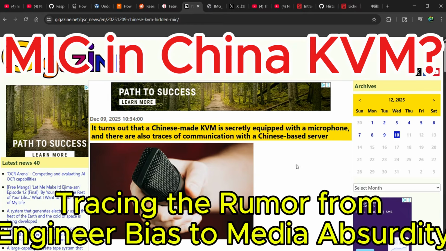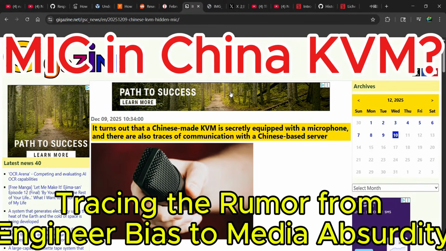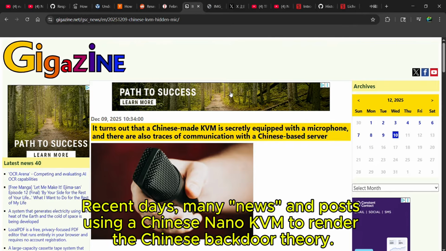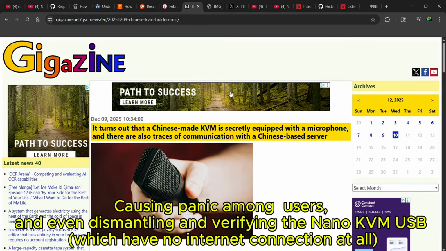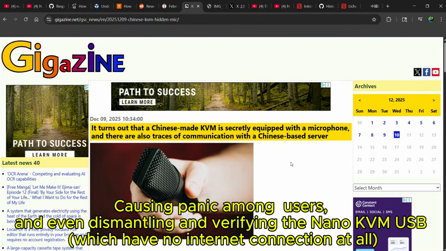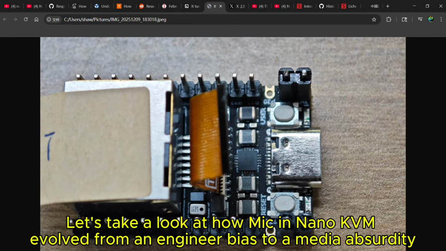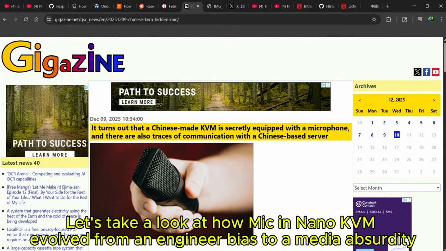Making China KVM. Tracing the rumor from engineer bias to the media absurdity. In recent days, many news stories and posts have used a Chinese Nano KVM to promote the Chinese backdoor theory, causing panic among users, and some even dismantled and verified the Nano KVM USB, which has no internet connection at all. Let's take a look at how the Nano KVM story evolved from an engineer's bias to a media absurdity.